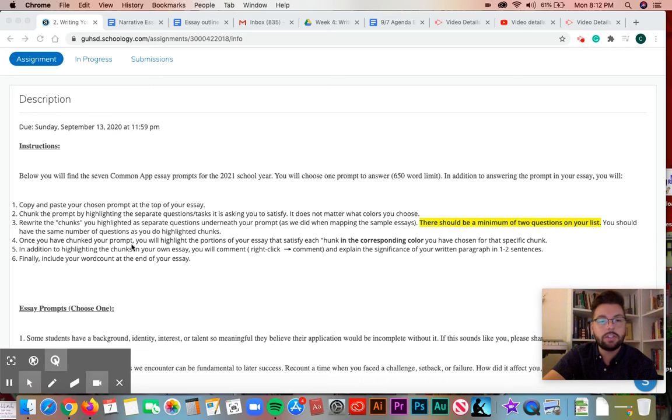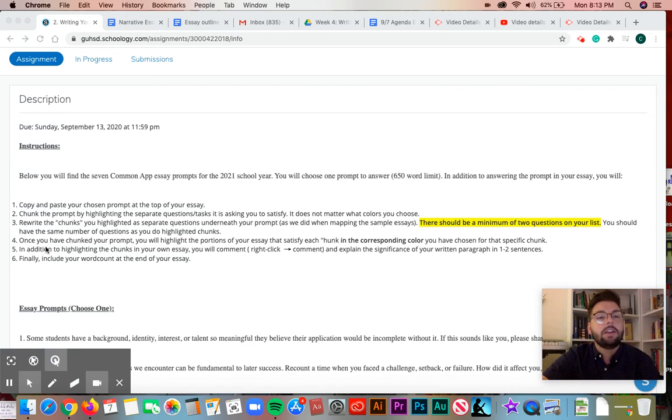Then, once you have chunked your prompt, you will highlight the portions of your essay that satisfy each chunk in the corresponding color you have chosen for that specific chunk. So again, going back to your essay mapping exercise, when you mapped their essay, what parts of their essay satisfied the prompt above? Now you're doing that in your own essay. So what part of your own writing satisfies the chunks that you highlighted in the prompt that you're addressing. So now you're mapping your own essay, essentially.